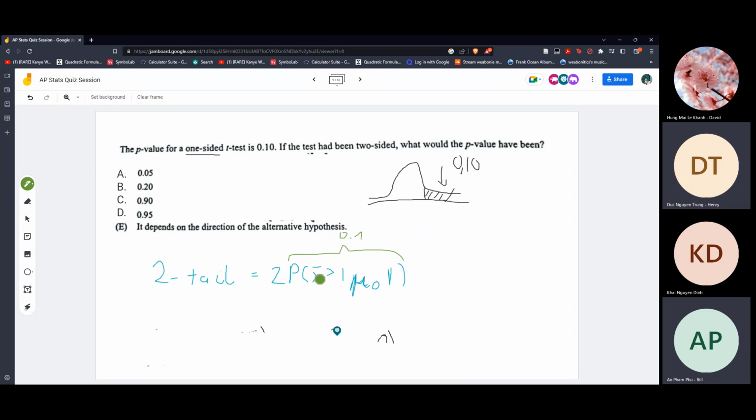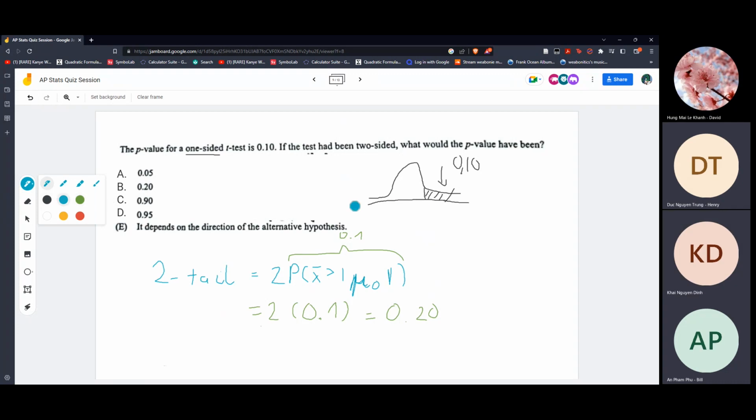It could be larger or less than, it doesn't really matter. So we can summarize that 2 multiplied by 0.1 gives you about 0.2. That's my way to do it. I just remember how you write the two-tail. Yeah, I would do it the same way. Or we can do the diagram way, which is correct.